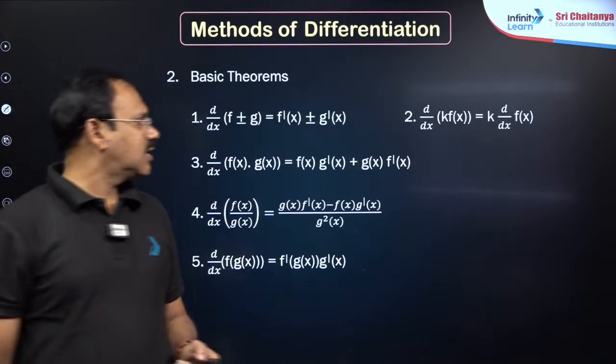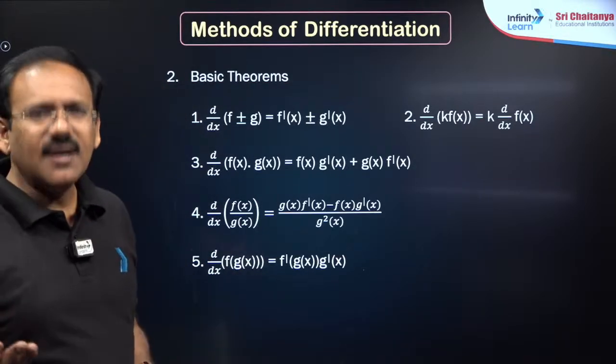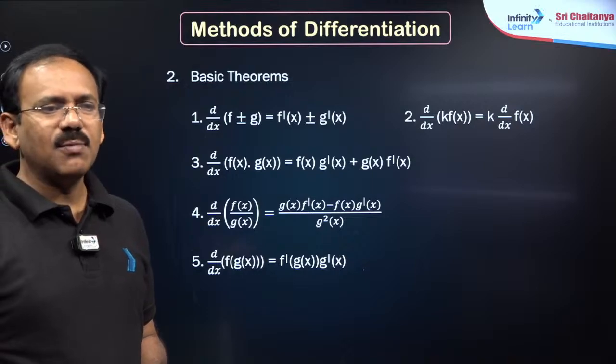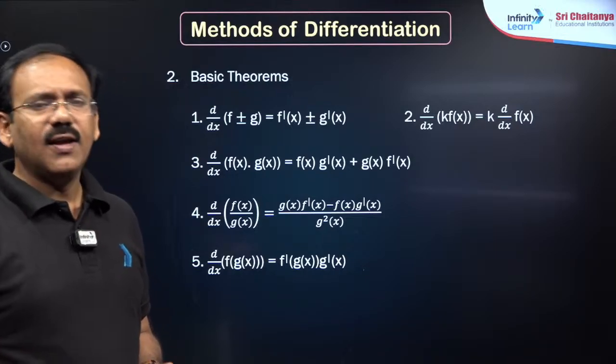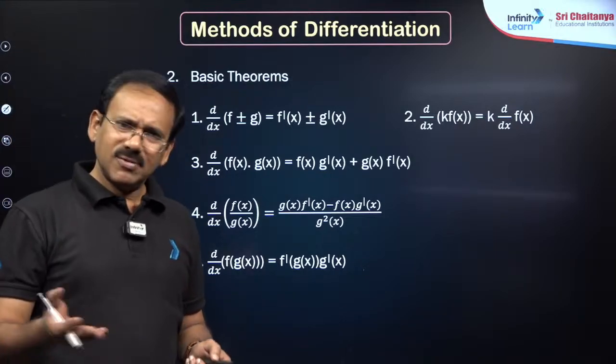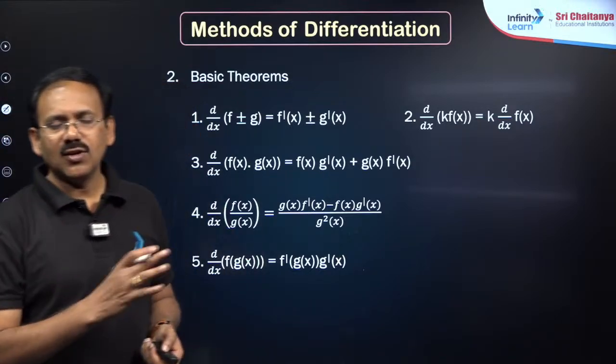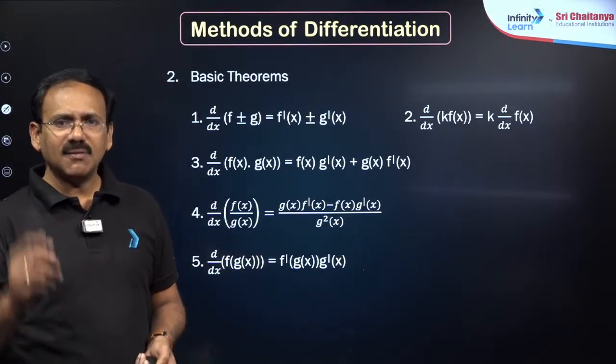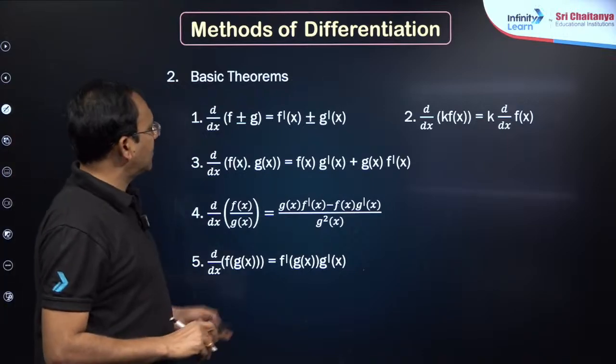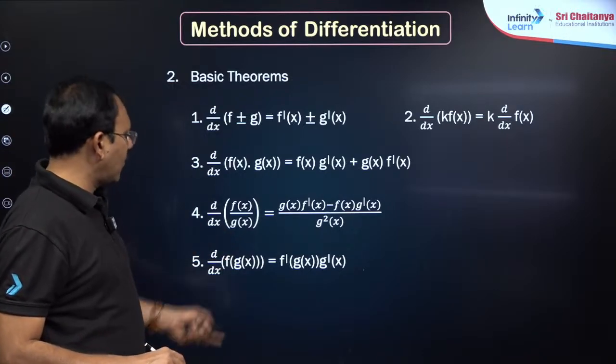Just recall once, and if possible, read tables also. 1 to 20 tables, read 2-3 times. Anyhow, it may save time, okay. Nothing wrong in that. Before every exam I used to recall tables 2-3 times. Nothing wrong in that. Please do that. Okay. Derivatives of these things we have already discussed.